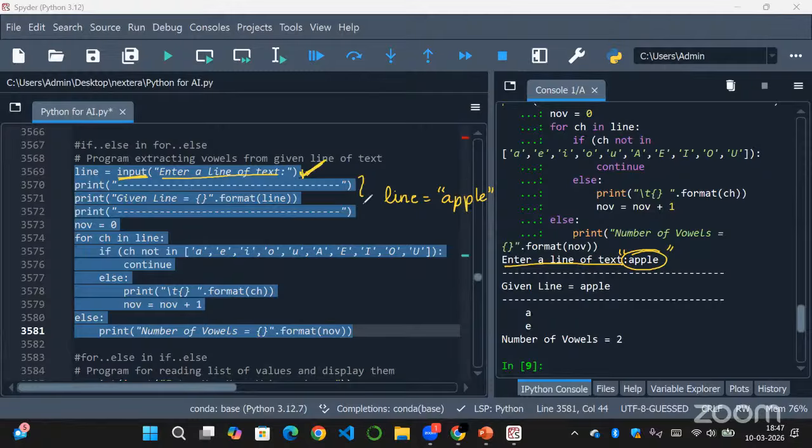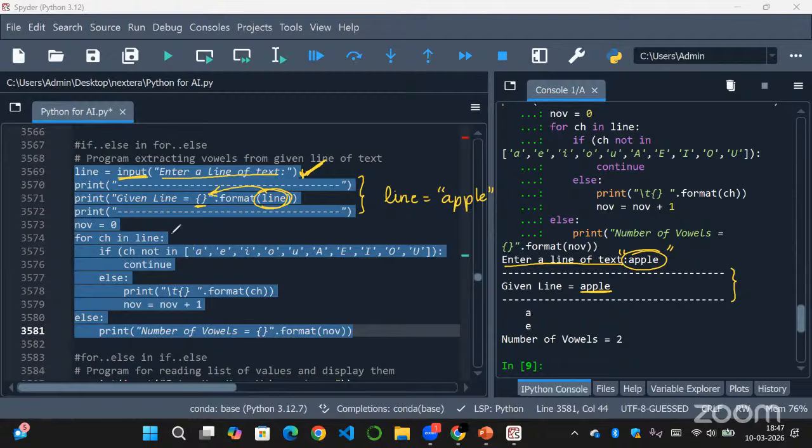Then it will print these three lines because they're just print statements, right? So there's a line and given line is equal to, I'm printing the variable line. So line refers to apple value, right? So here given line equals to apple will be printed. So this line will be printed at this curly braces. So given line equals to apple will be printed and it will print this next line also here. So these three are printed.